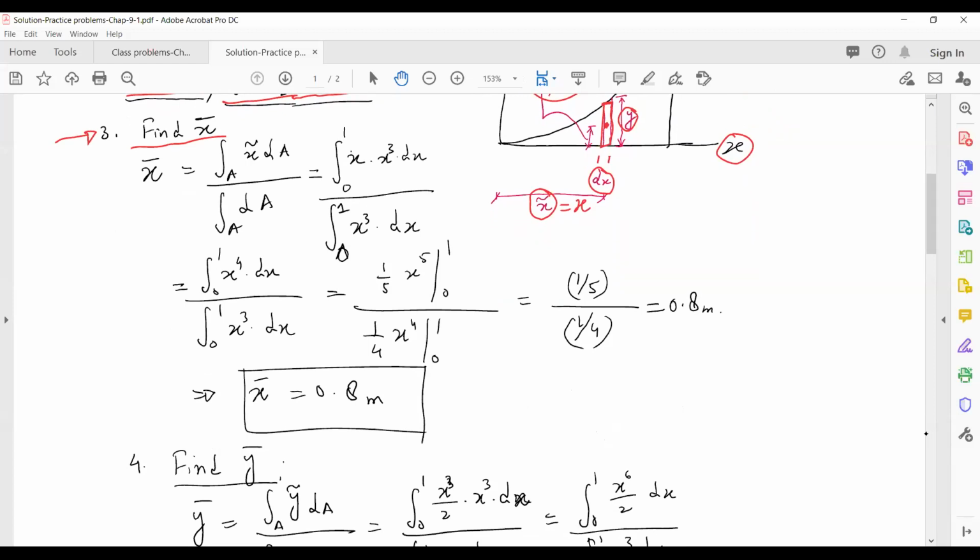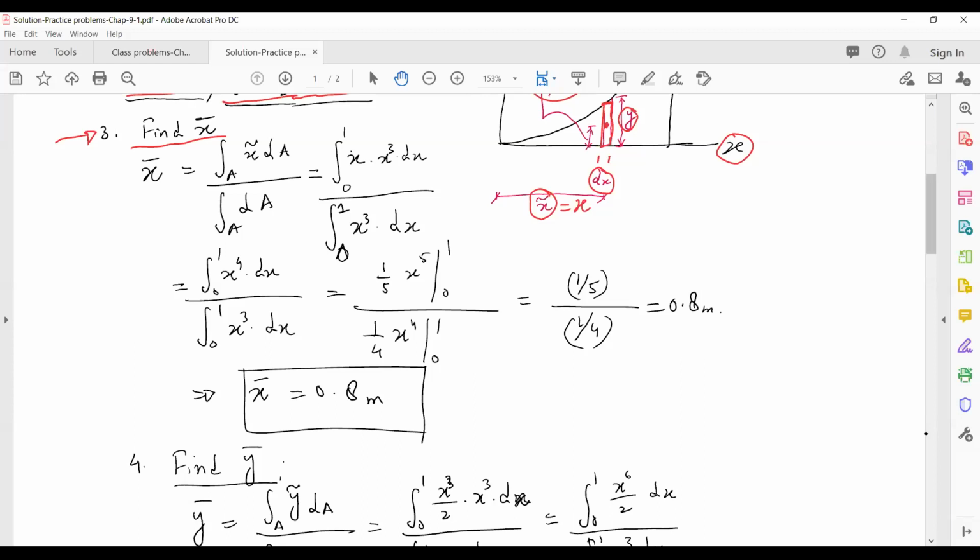So x bar equals integral of x bar of the particle times dA divided by integral of dA. This is the same equation we learned earlier, and instead of dW, we have replaced it with dA, because we are talking about the centroid of the area, not the center of gravity.